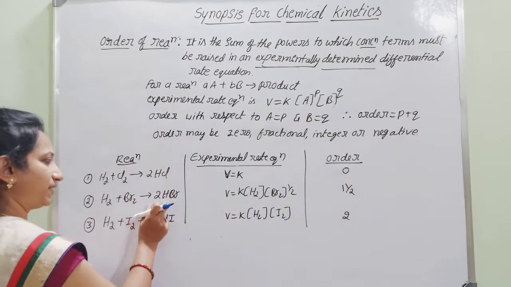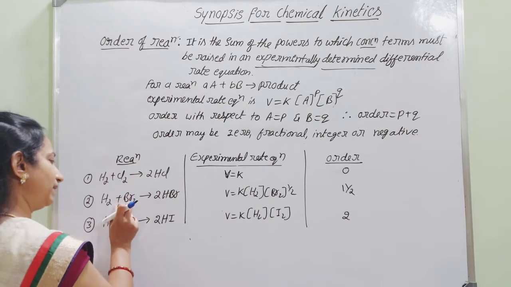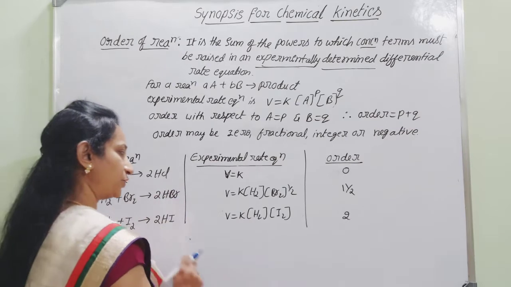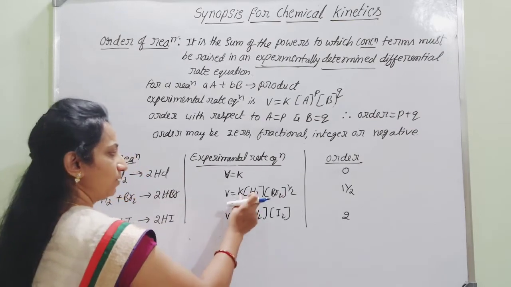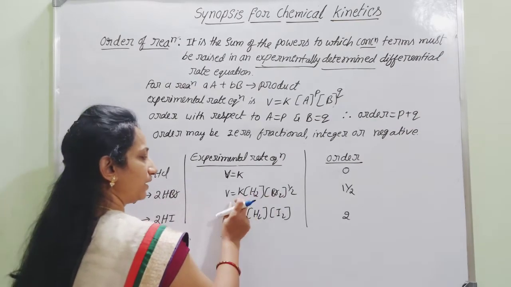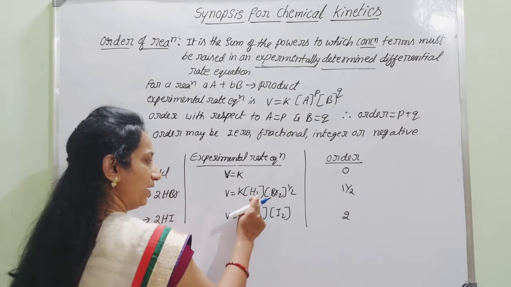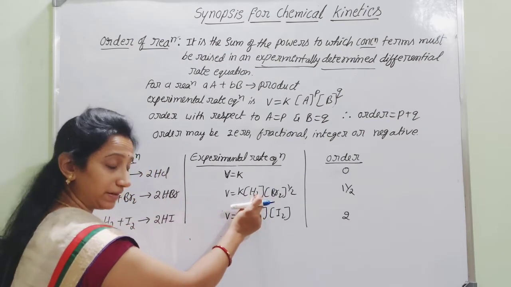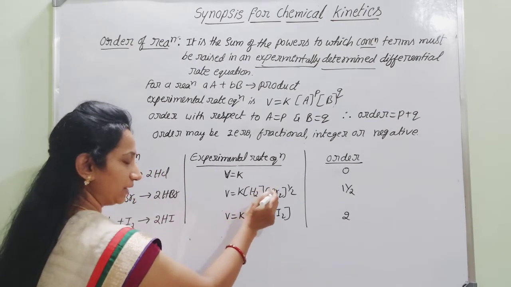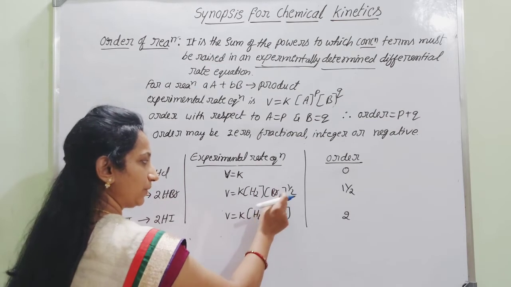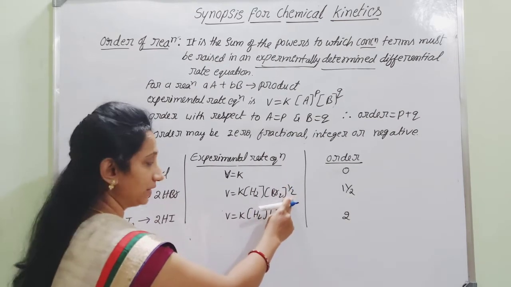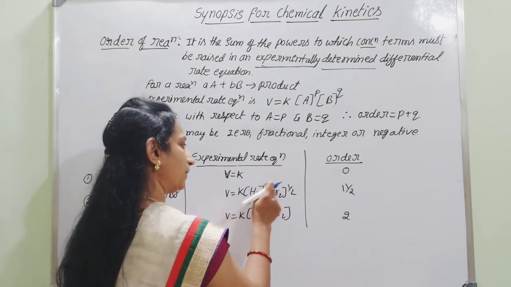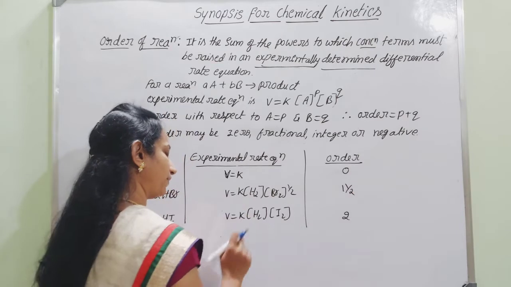Another example: hydrogen combines with bromine to give hydrogen bromide, the formation of hydrogen bromide. According to the rate law found experimentally, V will be equal to K into the active concentration of H2 to the power 1. They found experimentally that the order of hydrogen is 1 and the order of bromine is half, 1 by 2. Therefore, what is the order? The order is equal to the sum of these powers, 1 plus half. So that is 1 and a half.